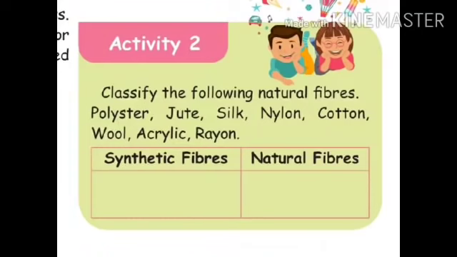Children, now you can see the question: classify the following fibers: polyester, jute, silk, nylon, cotton, wool, acrylic, rayon. You have to classify which is a natural fiber and which is a synthetic fiber. Will you do it? Because I have taught you what synthetic fibers and natural fibers are. Please classify these natural fibers and synthetic fibers. You can note this in your textbook, children.